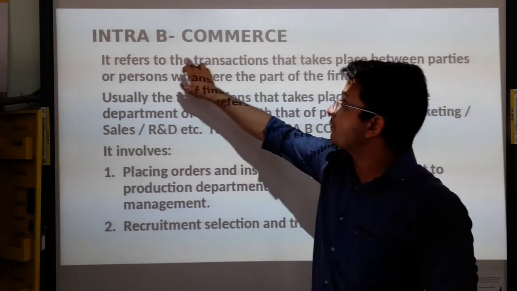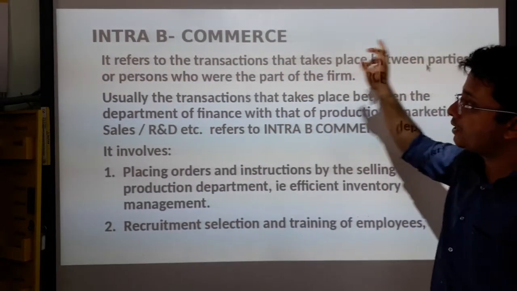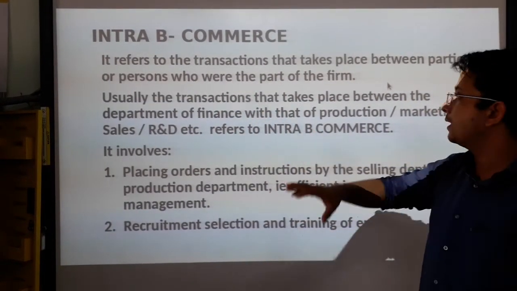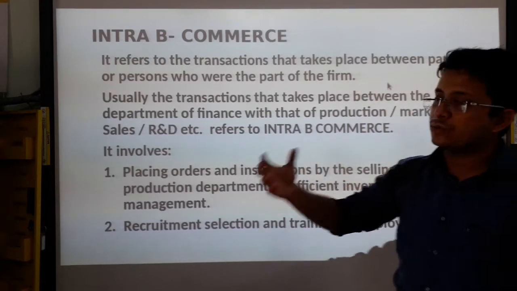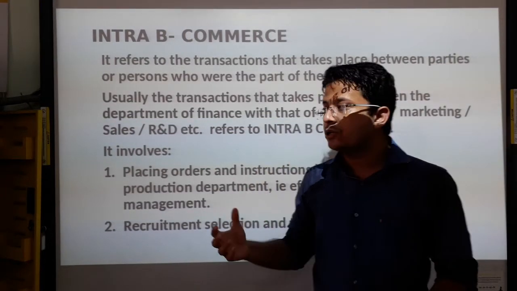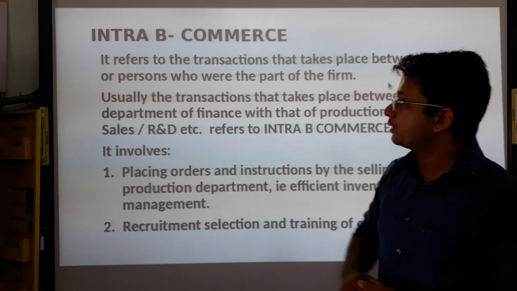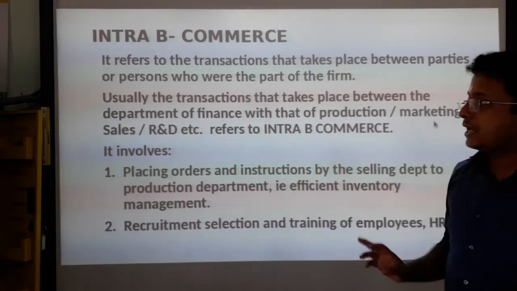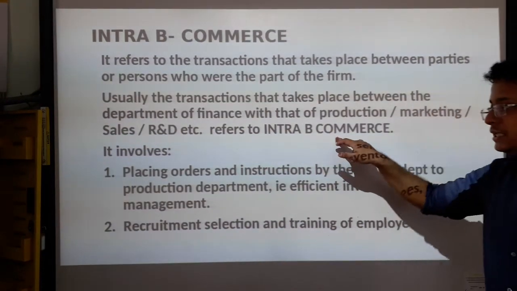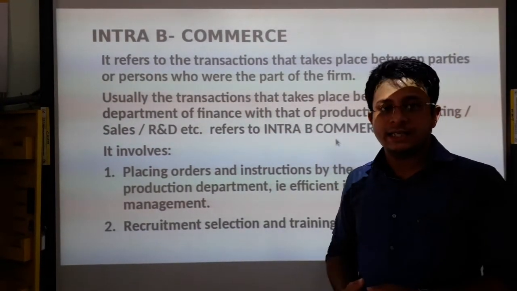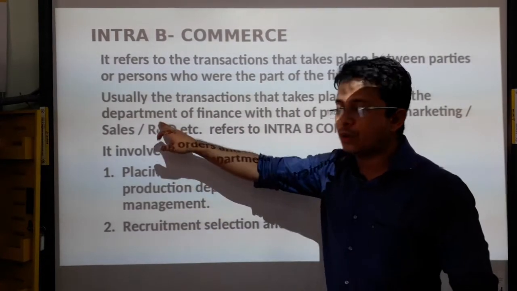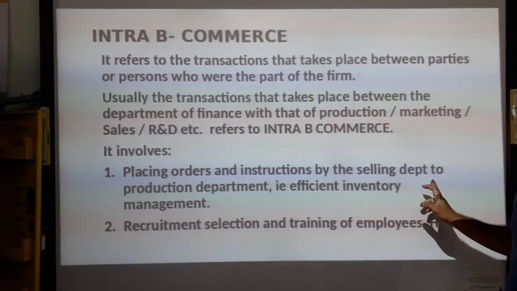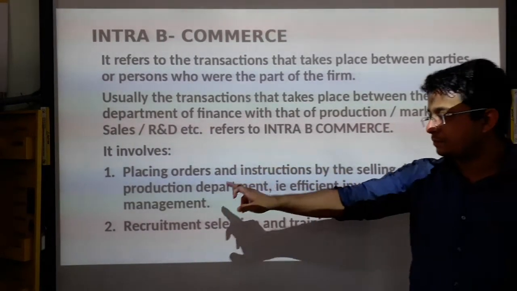Okay. Here you see, it refers to a transaction that takes place between the parties or persons who are part of the firm only, within the same firm. Whatever parties are there, whatever departments are there, whenever they interact with each other, it will be included under your intra-B commerce. Okay. Usually transactions take place between departments of finance with that of production, marketing, research, etc. These will be included under your intra-B. Okay. Next you see what are the activities, what are the discussions that take place from one department to another department. There is placing orders or instructions by the selling department to the production department.